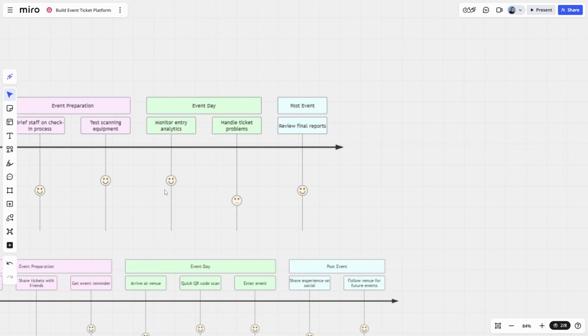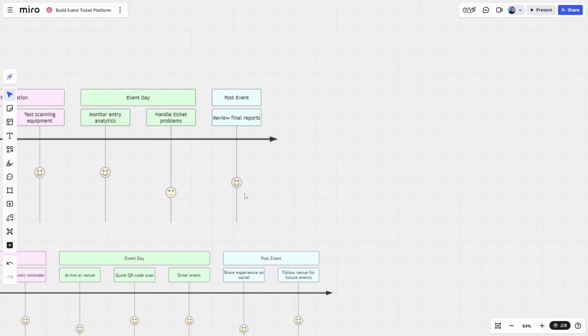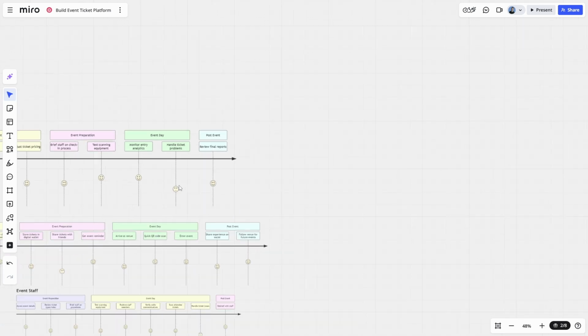And then we have the event day, where they're going to monitor the entry analytics, see how many attendees have attended the event. And of course, there's going to be handling of ticket problems, if and when they occur. And after the event day, there's going to be the final reports. Each of the user personas mentioned reporting in some way. So there's going to be a step where we take a look at all of the numbers from the event day. So that is the organizer.